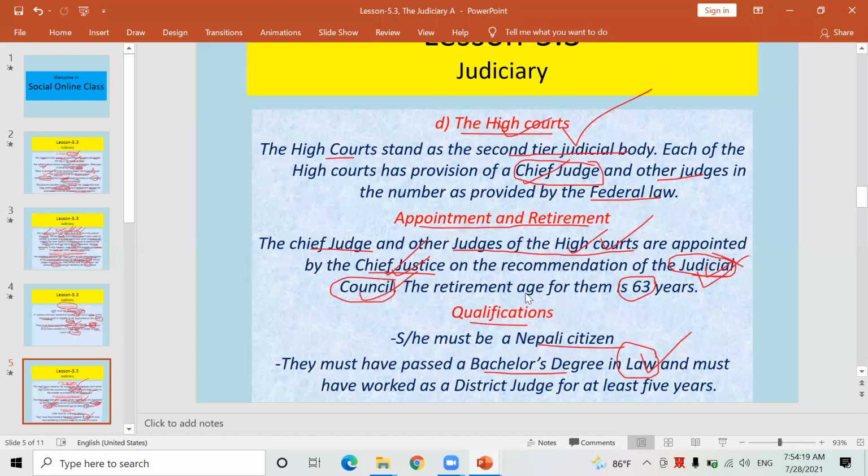Therefore, there is great scope in even this field. Right? If you want to study law, it is going to be launched from the academic session in our school too. Already I have told you. And look here, and must have worked as a district judge for at least 5 years.